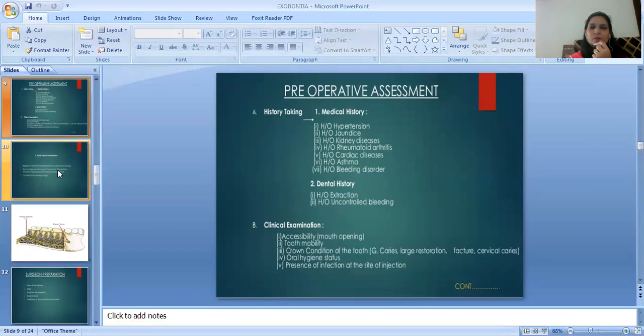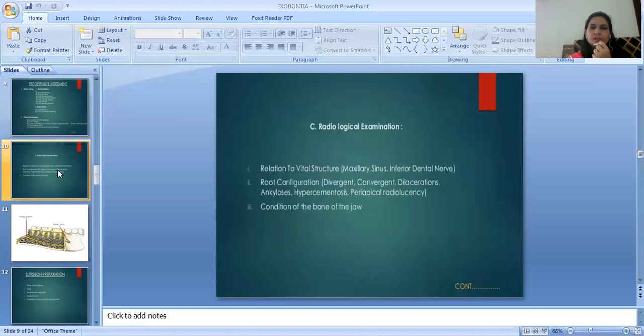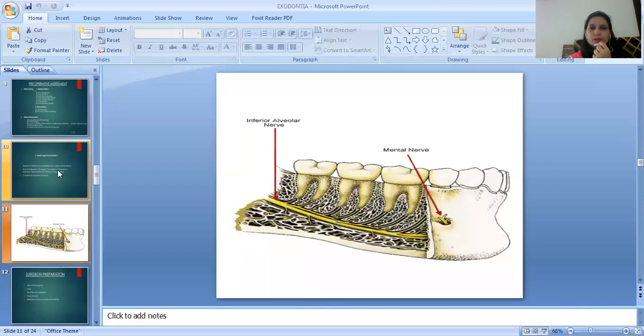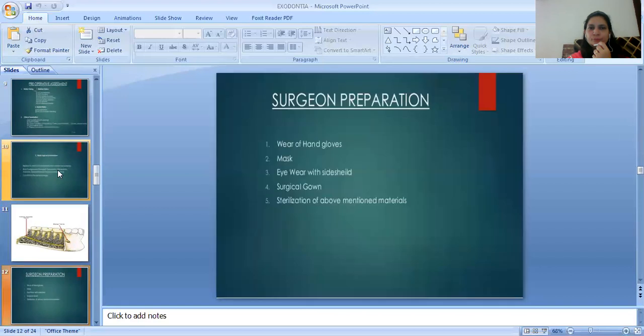Then clinical examination, accessibility, mouth opening, then tooth mobility, crown condition of the tooth, oral hygiene status, presence of infection at the site of injection. Then radiological examination in relation to the vital structure, root configuration, condition of the bone of the jaw. Here you can see the inferior alveolar nerve, the mental nerve.